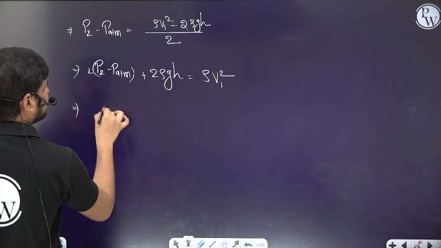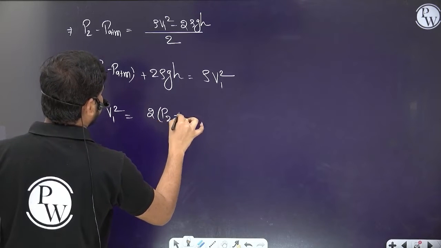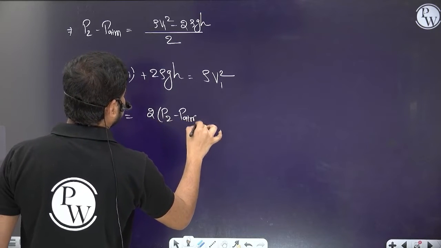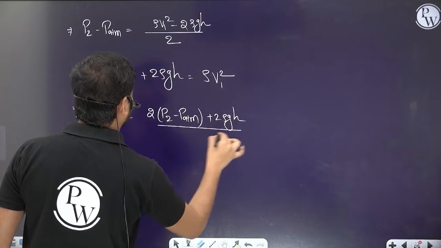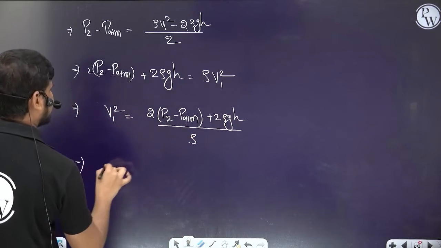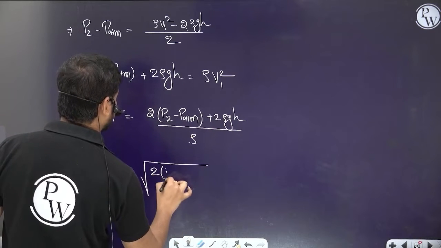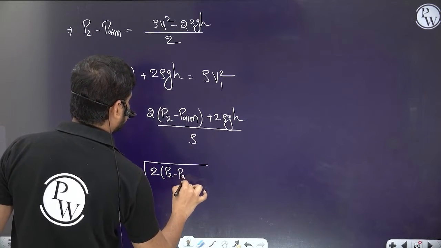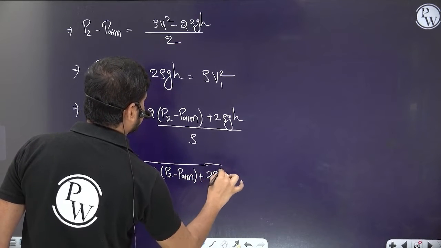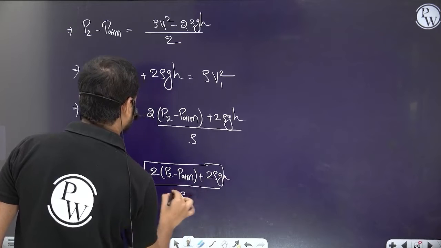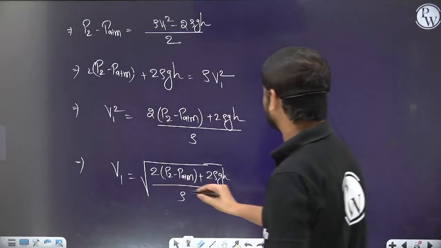So then v1 square is equal to 2 into P2 minus P atm plus 2 rho gh by rho. So the velocity v1 is equal to square root of 2 into P2 minus P atm plus 2 rho gh by rho. So that's it. Or else you can also write it as, split the rho to both the terms.